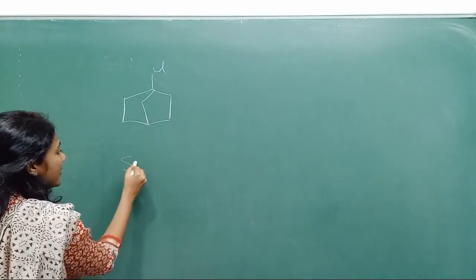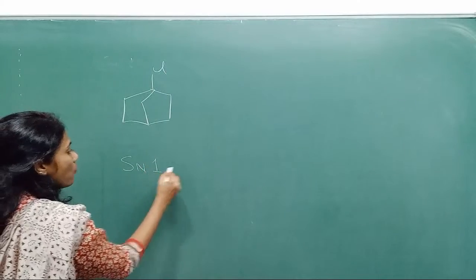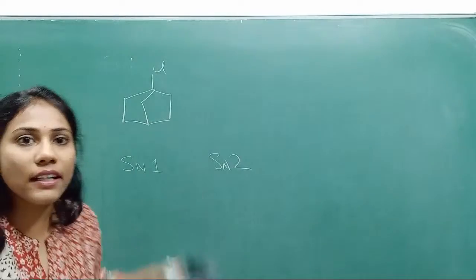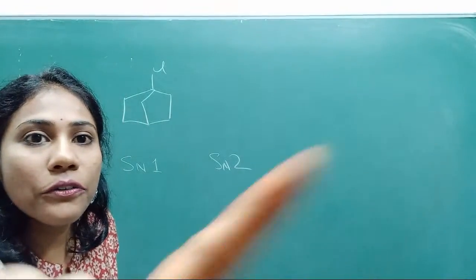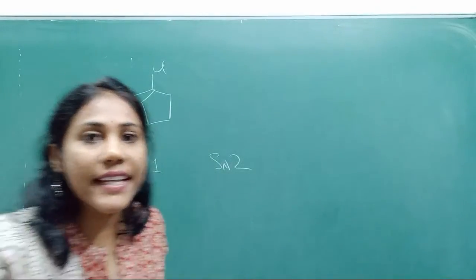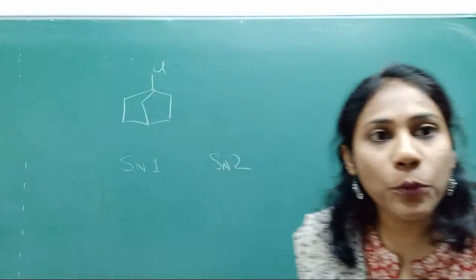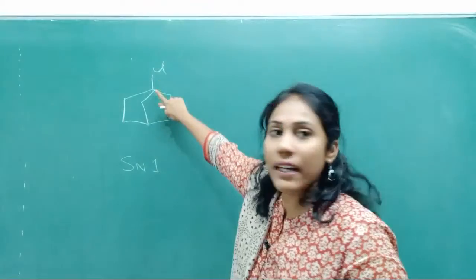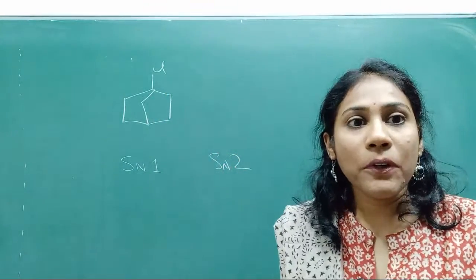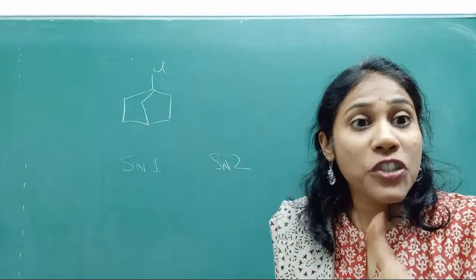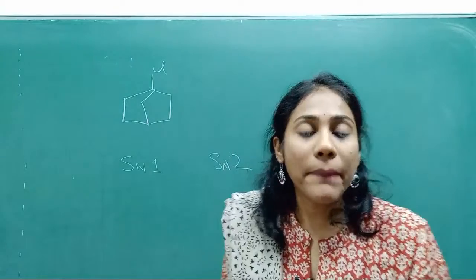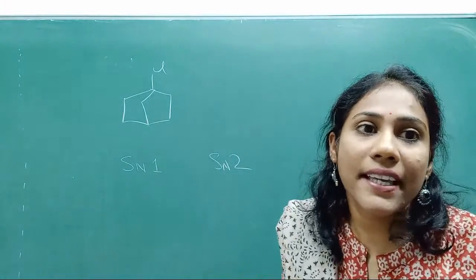Tell me whether this undergoes SN1 better or SN2 better. Okay, so this is the compound. So tell me whether this undergoes SN1 better or SN2 better. Okay, look at the compound carefully. It's not like a normal organic compound, right? We call them bridged head compounds. Okay, so bridged compounds. You have bridged carbons there.